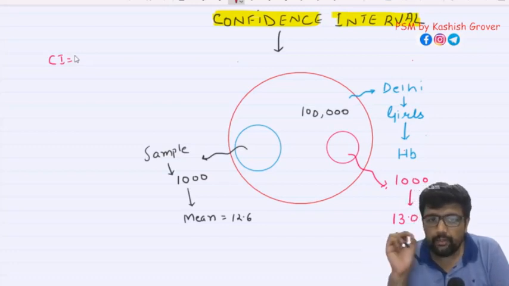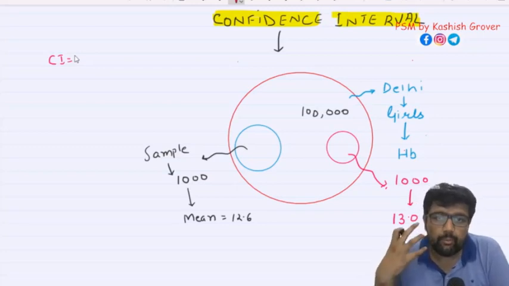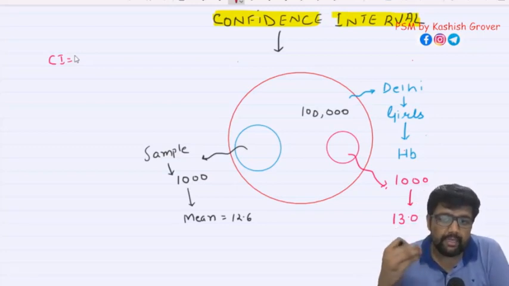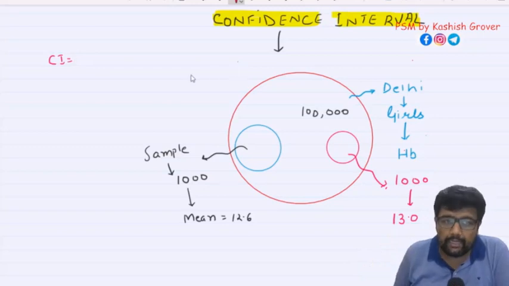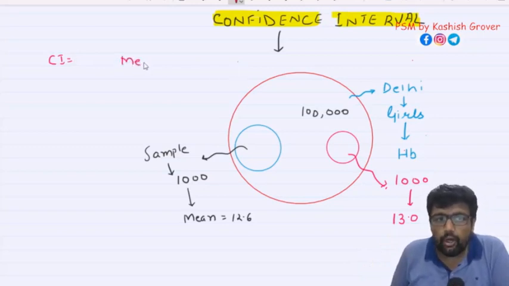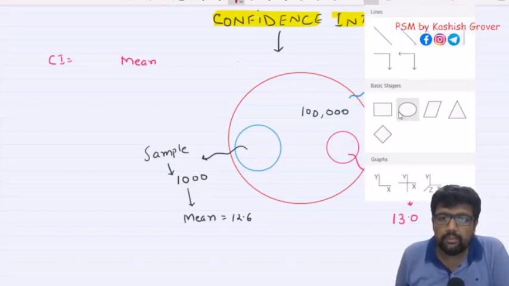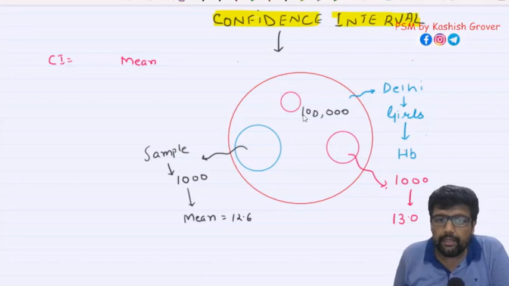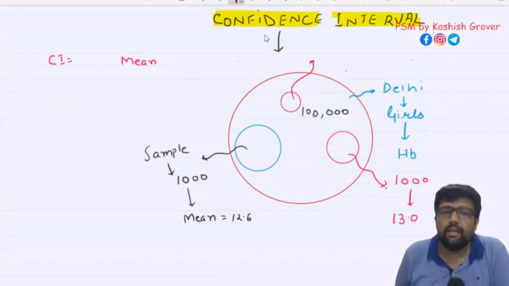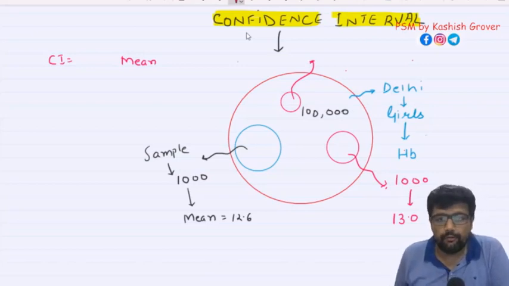So confidence interval says you go and repeat the study again and again, you will get your mean, of this or some other girls, right? You are going to get the mean in a range, and that range I am giving you as confidence interval, right?